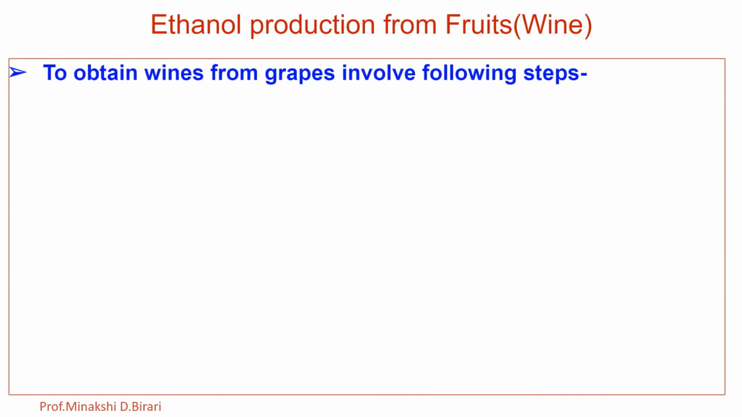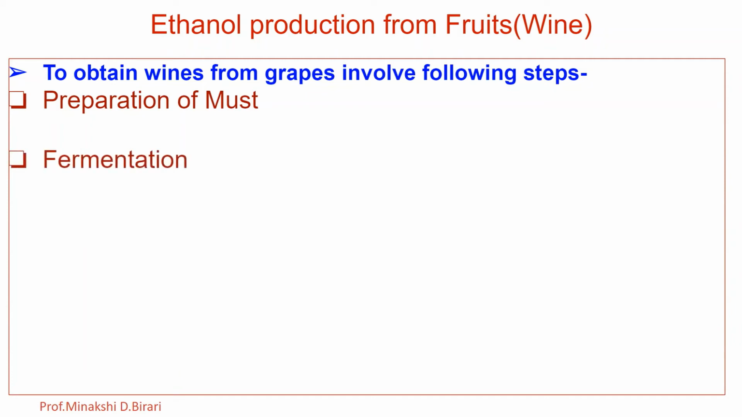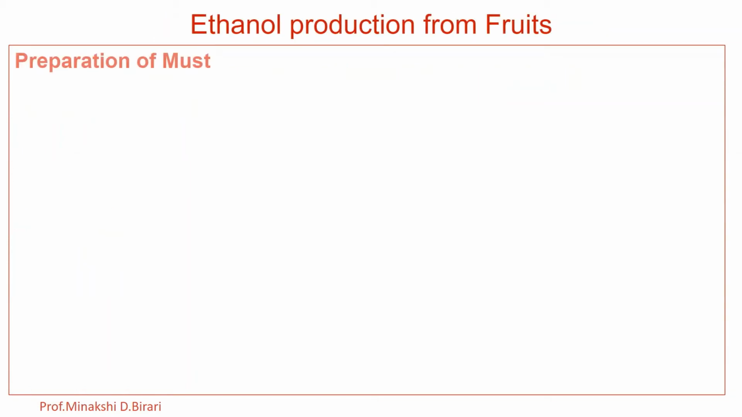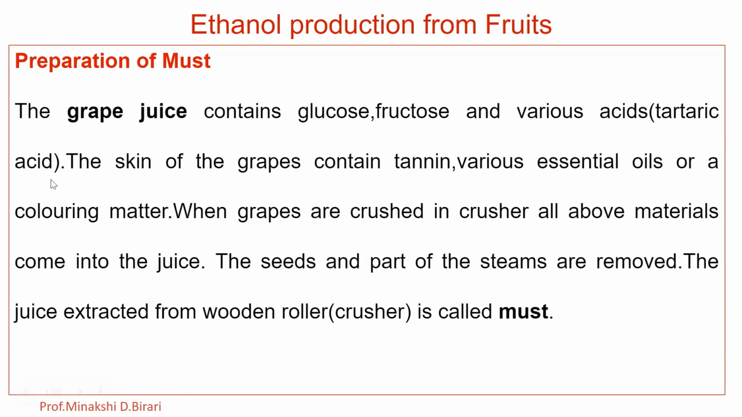To obtain wines from grapes, there are different steps. These are preparation of must, then fermentation, ripening, and bottling. So the first step is preparation of must. Here the grape juice contains glucose, fructose, and various acids like tartaric acid. The skin of the grapes contains tannin, various essential oils, and coloring matter. When grapes are crushed in the crusher, all the above materials come into the juice.